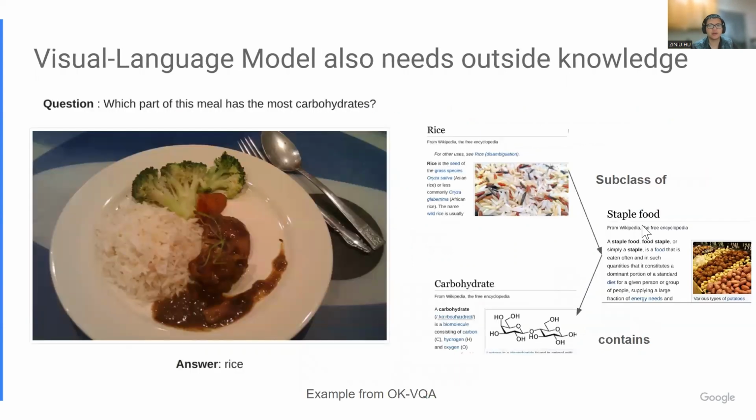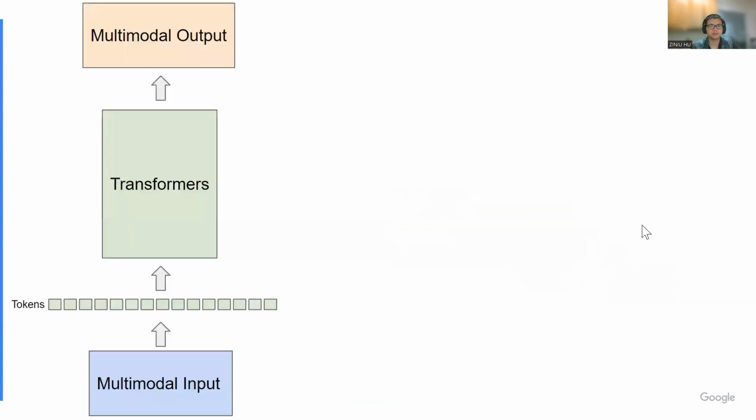Similar issues also happen for visual language tasks that require outside knowledge. For example, in the OK-VQA dataset, we can ask a question like, which part of the meal has the most carbohydrates? This kind of question not only requires detecting the objects in the scene, but also many diverse knowledge, such as the factual common sense that rice, as a staple food, contains carbohydrates.